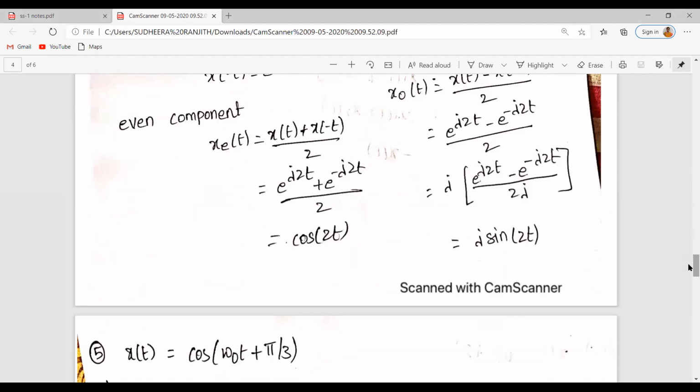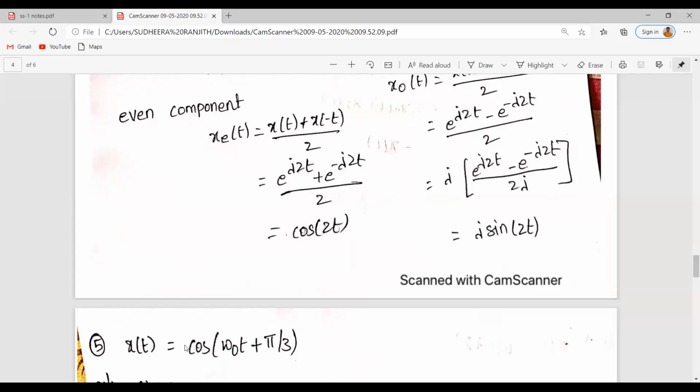Next, can anyone in the class find the even and odd components of x of t equal to cos omega naught t plus pi by 3? Anyone in the class?